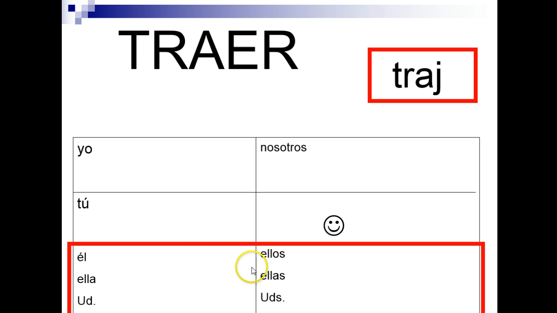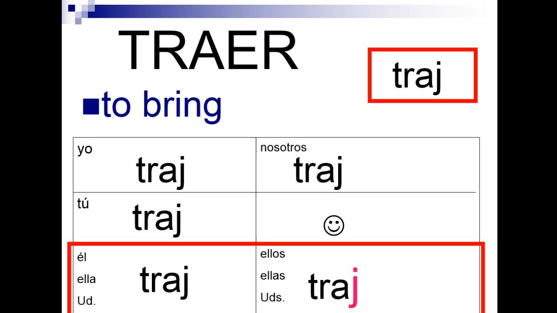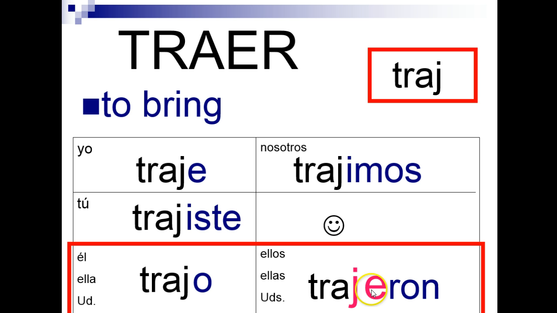There are a few that have these irregular forms down here that I'd like to show you. So traer goes to traj. Traje, trajiste, trajo, trajimos, trajeron. Note that we lost the i in the ieron ending there because of the j. So it has irregularities down here. Irregularities. That's a technical term.